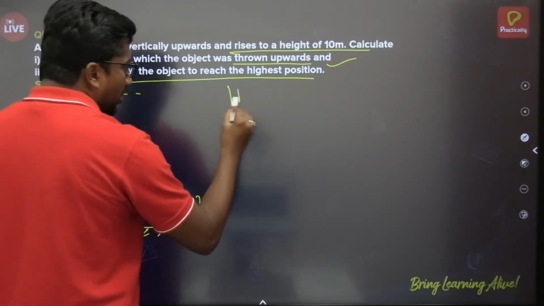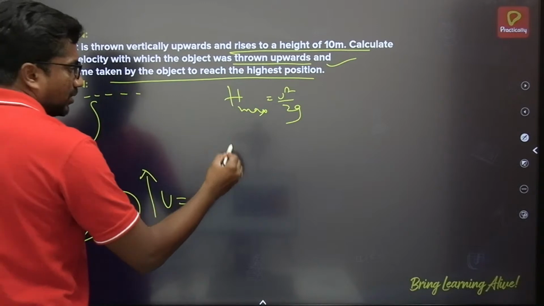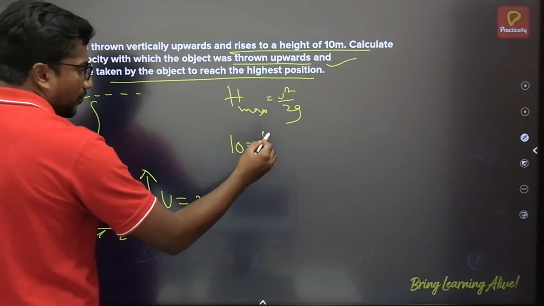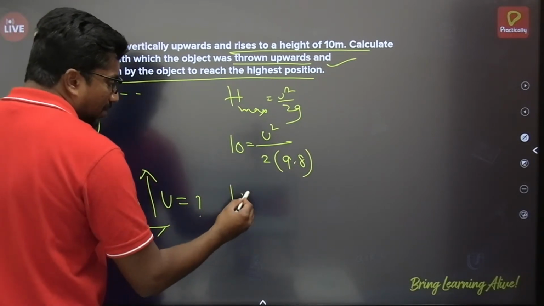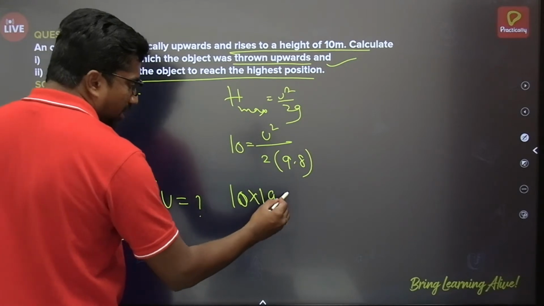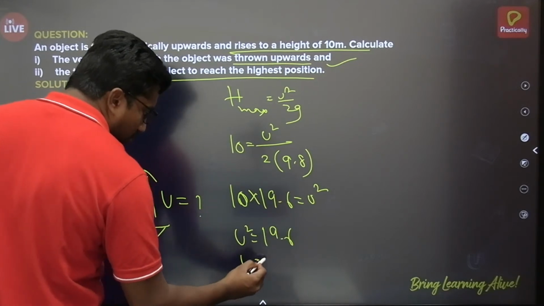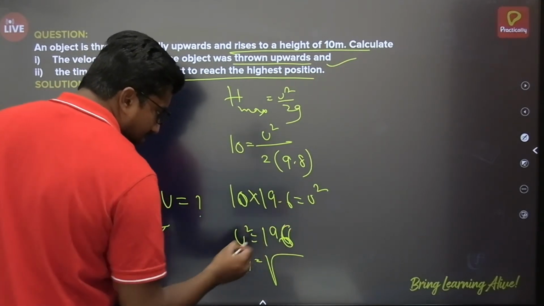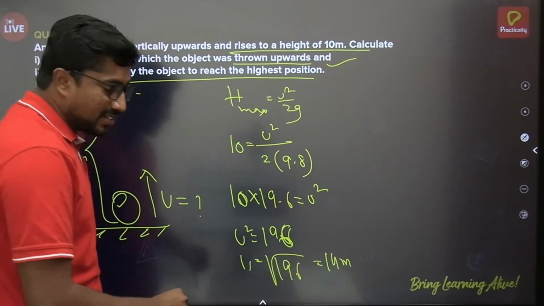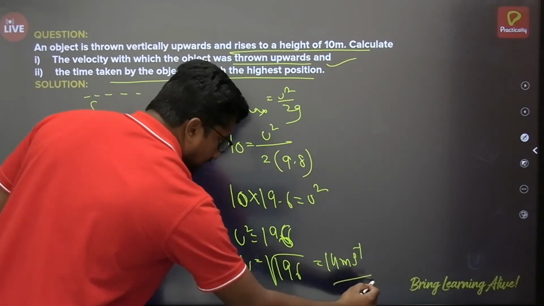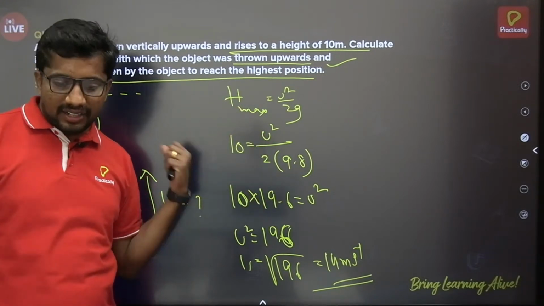We know that h max is equal to u square by 2g, right? H max value 10 meter is given, and u value we have to find. Take g value 9.8. So 10 multiplied by 2 into 9.8 will become 196, that is equal to u square. U square is equal to 196. Then u is equal to root 196. 14 squared is 196. Then 14 meter per second is the initial velocity. So you can apply the h max formula directly here to calculate the initial velocity.